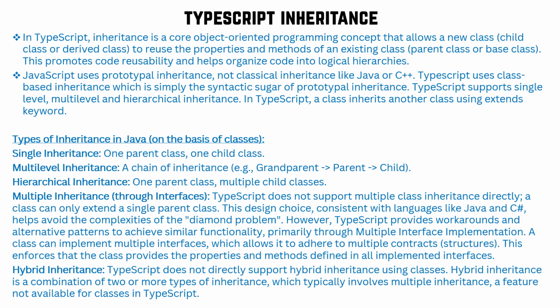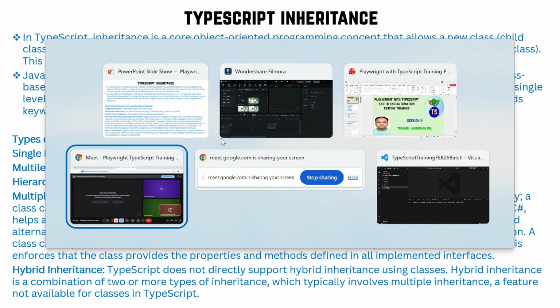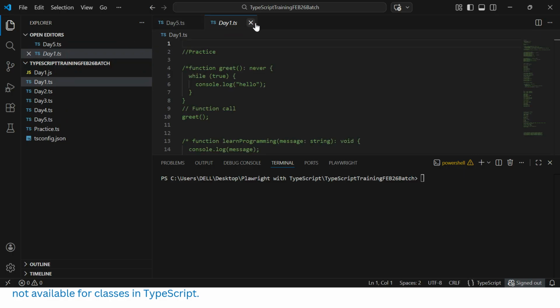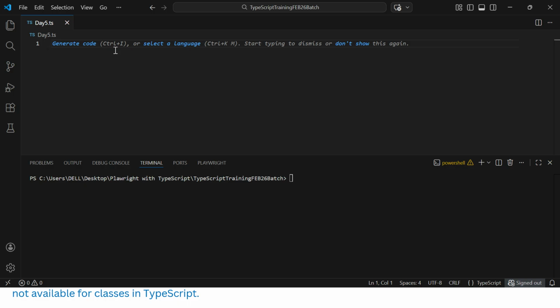Now let's discuss the single inheritance concept. Single inheritance is nothing but a single parent and one child. So let's create a file here today called day5.ts. I will narrow it so that we can get better visibility of the VS Code editor.